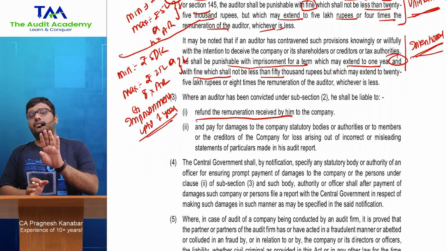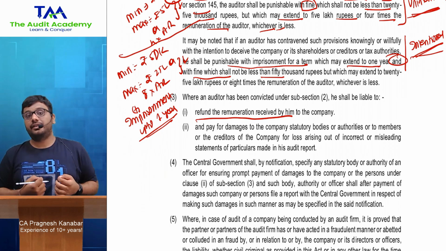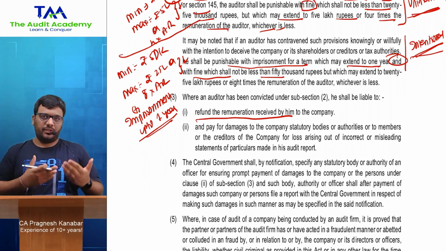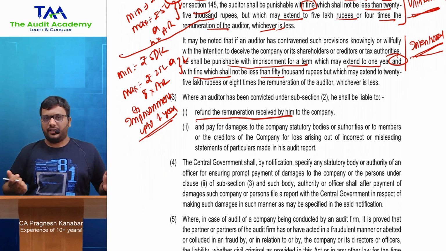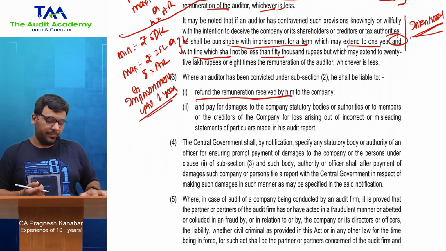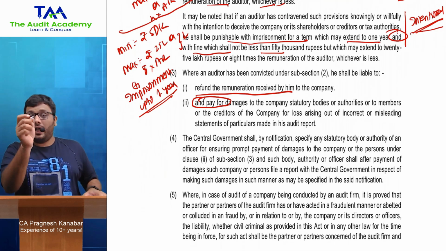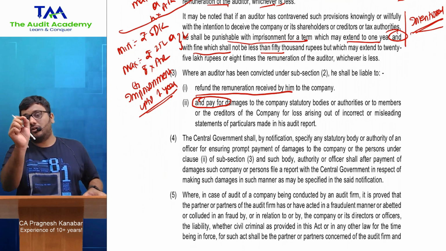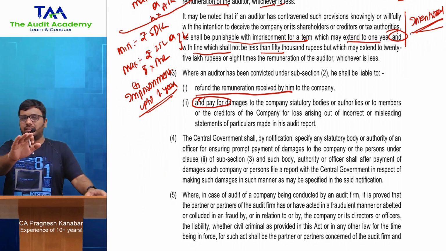Sir, if the auditor has worked for 4 years, 5 years, then how much remuneration will he refund? See, whatever remuneration is received from the company. However, the final amount of the remuneration that needs to be refunded will be decided by the court which is giving the punishment. But listen to me, this is very critical. If you have given any incorrect or misleading statement in your audit report, whether it is done intentionally or unintentionally, it does not matter.